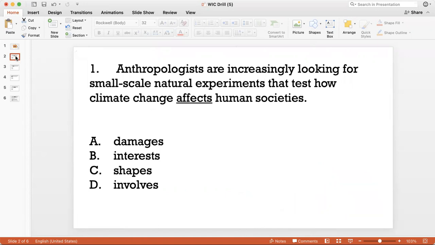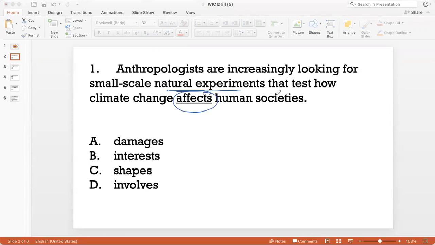Question 1. Anthropologists are increasingly looking for small-scale natural experiments that test how climate change affects human societies. So one of the things that you should keep in mind while doing vocabulary questions is to figure out a word on your own that you think would replace the word in the question. And once you are certain of a word, then look for synonyms or the best replacements for that word from the options.